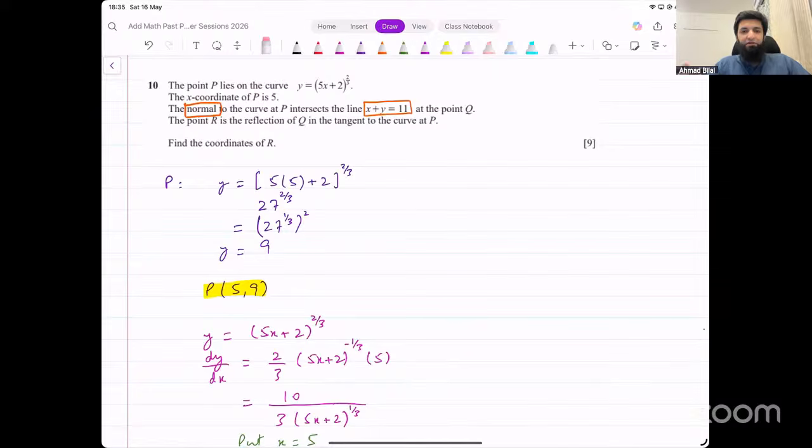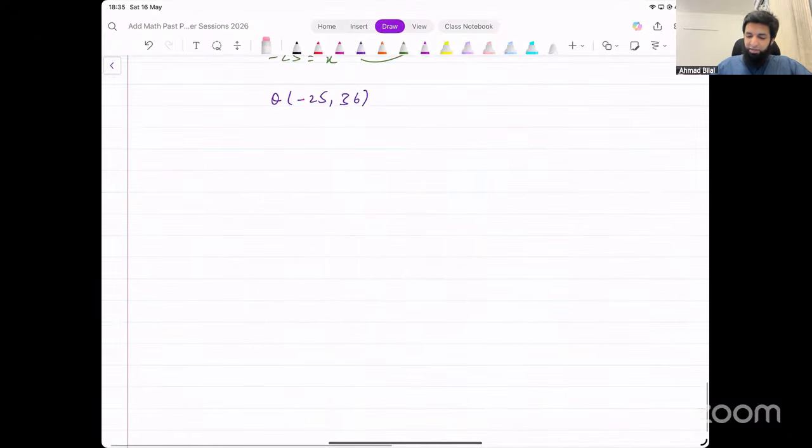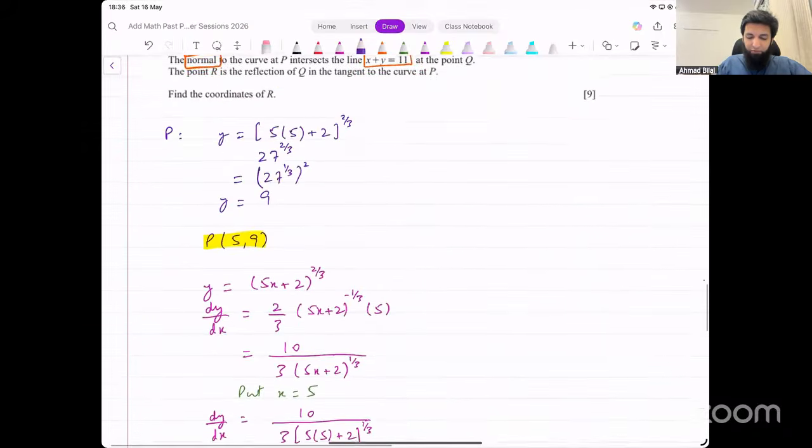It helps to make a rough sketch of the situation that will make you understand the question better. Now, we don't know what the shape of this curve is going to be, but just for understanding, let's make a random curve. Let's say the curve looked like this. Now, this is not the actual shape of the curve. I'm just drawing something randomly, maybe something like this. Let's suppose this was the point P at which we had the normal drawn. Now, we know the coordinates of the point P. What were the coordinates of point P? 5 and 9.